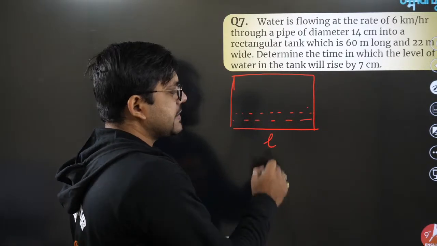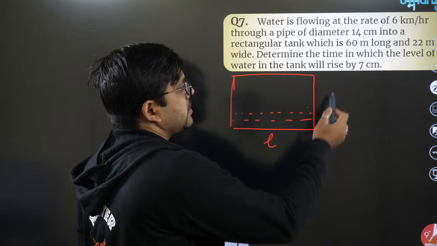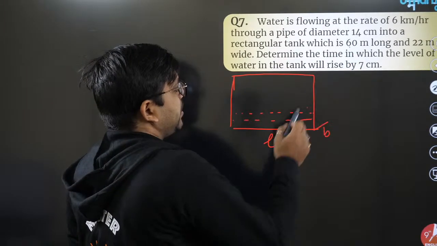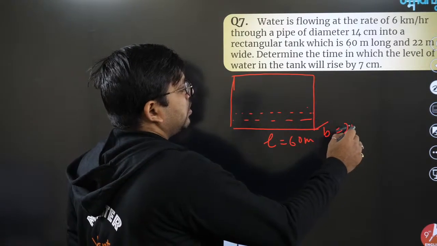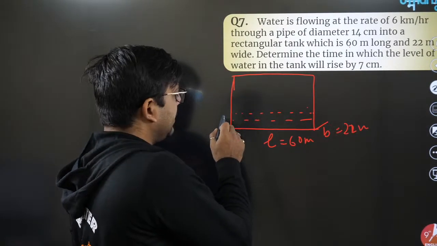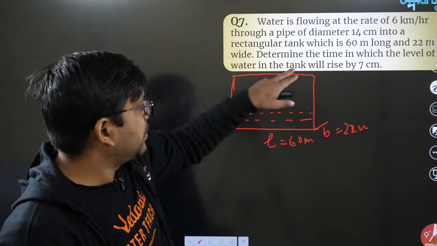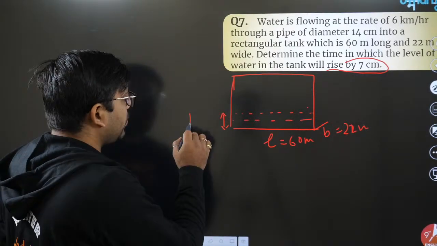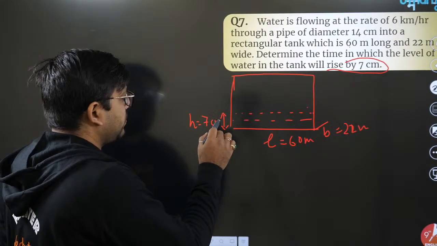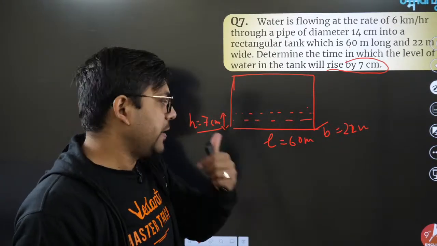So length is still the same, breadth is also going to be the same: length is 60 meter and breadth is 22 meter. But the height of this container, the water level you want to rise by 7 centimeter. So height of this should be 7 centimeter. Cool. Length, breadth, height. Done.